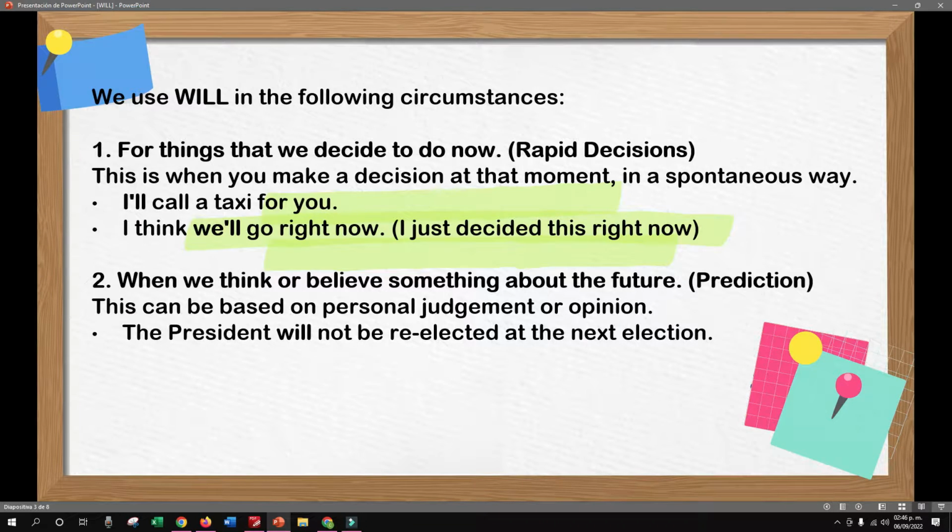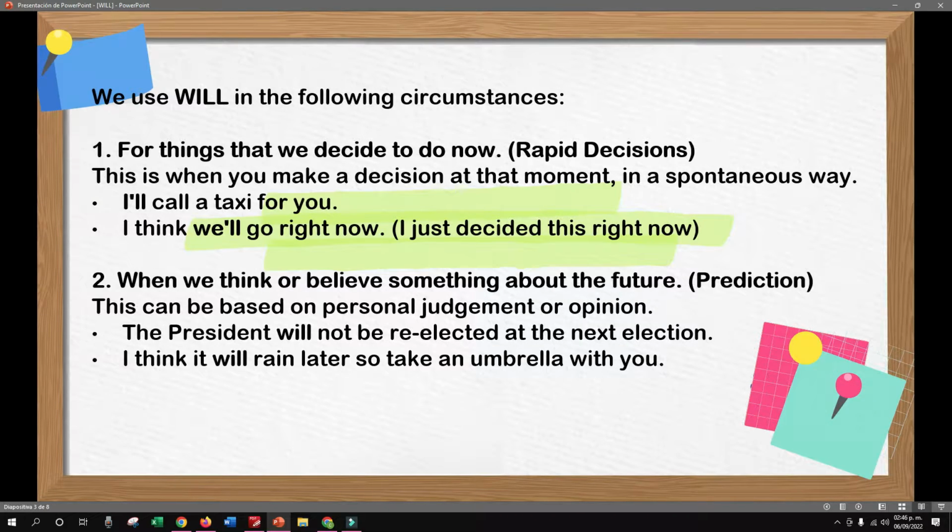This is our prediction. The president will not be re-elected for the next election. That is based on your personal judgment, or that is your opinion about the future of the president.